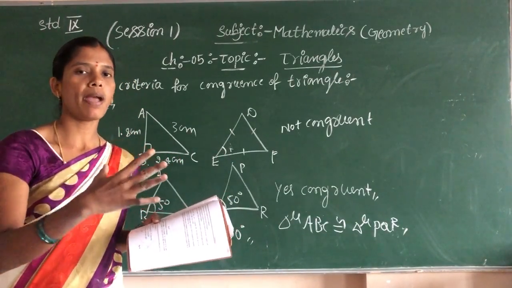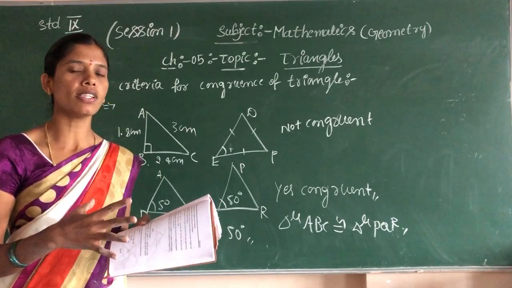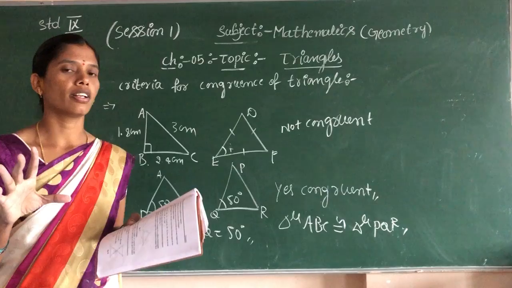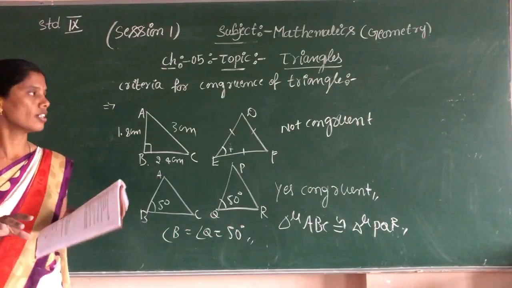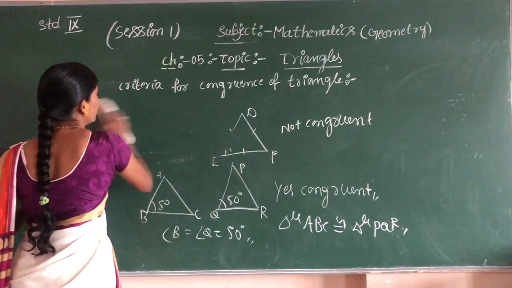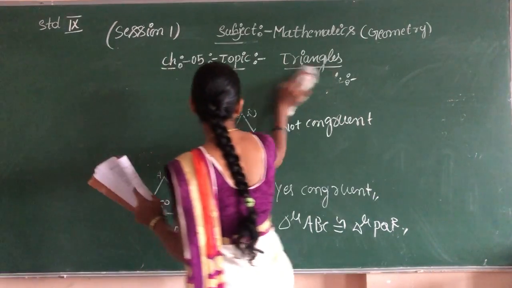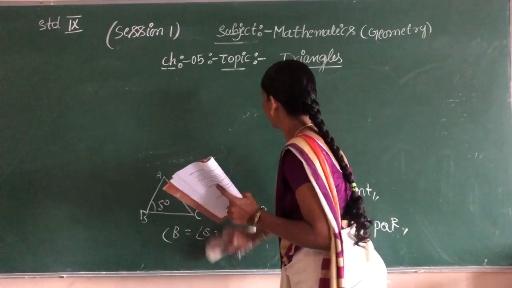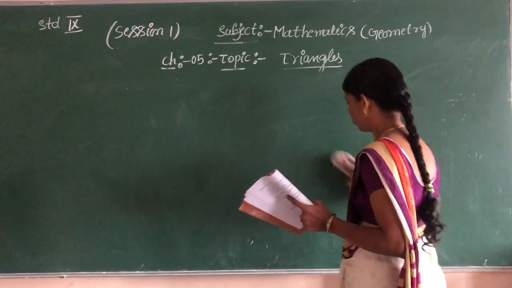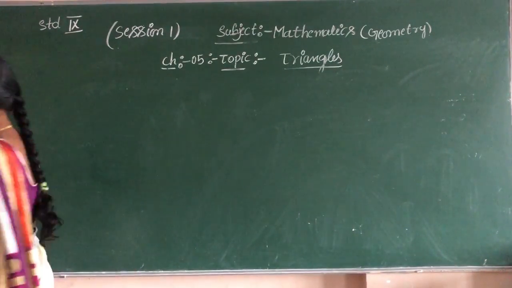The same angles or same sides means that is congruent. Not same means that is not congruent. Non-congruence. Okay, children. Let's now move to axiom 5.1.